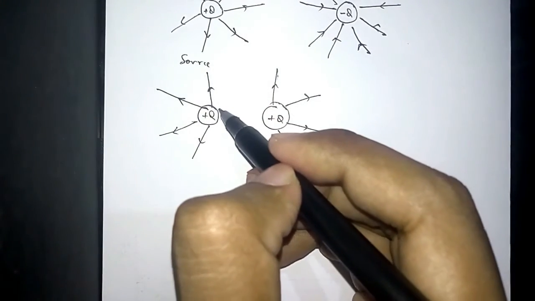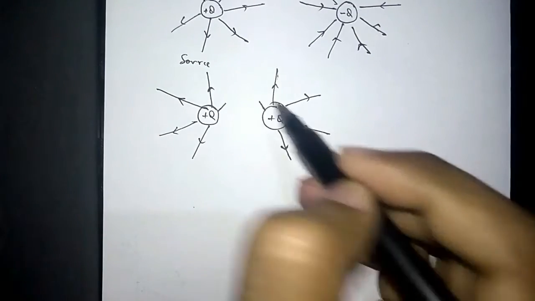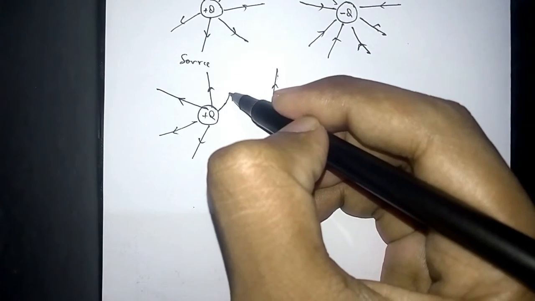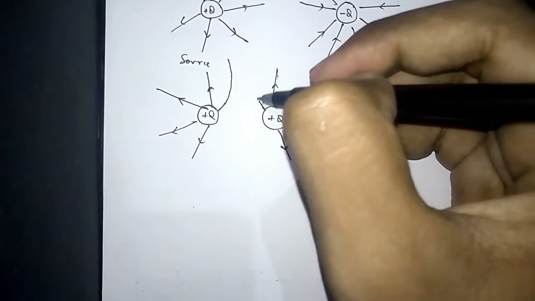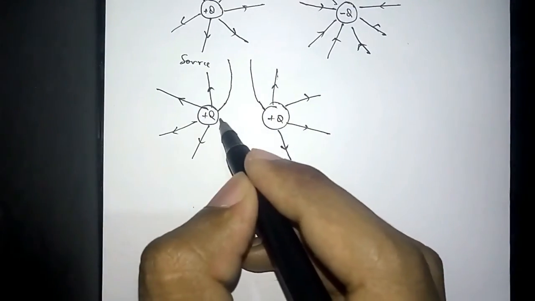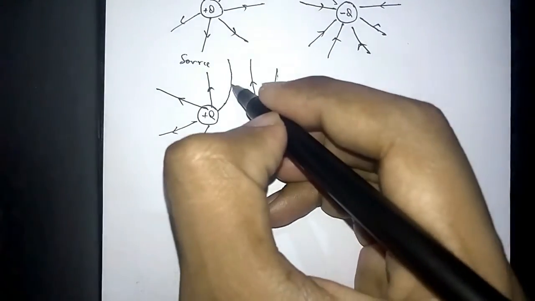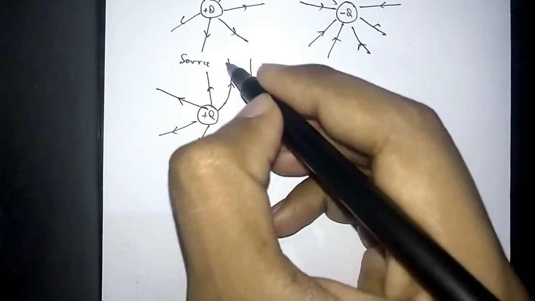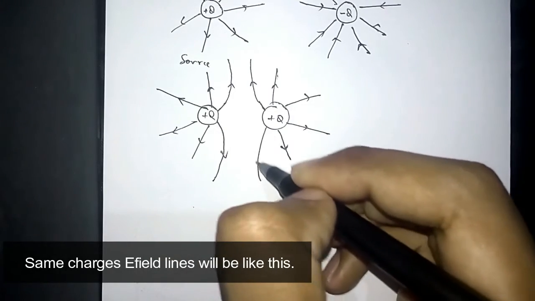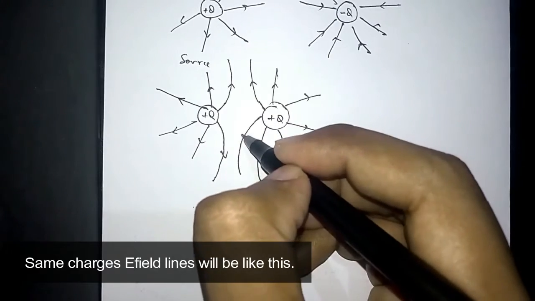So the field lines here and here, both charges will generate electric field. So this will bend like this, this will bend like this, because these both charges are in positive polarity. So this will bend out these electric field lines. Similarly here also. So same charge, then electric field lines will repel each other.